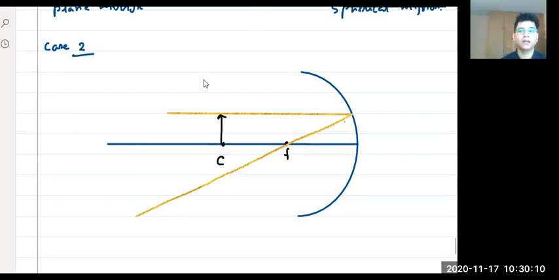Second line, and think about it. We talk about the image. If you draw the diagram correctly, then you will get something like this.